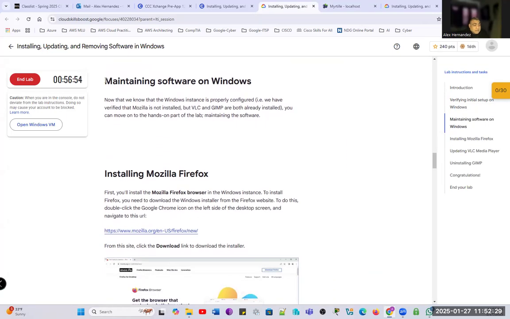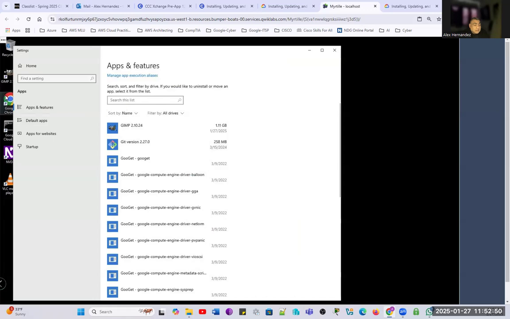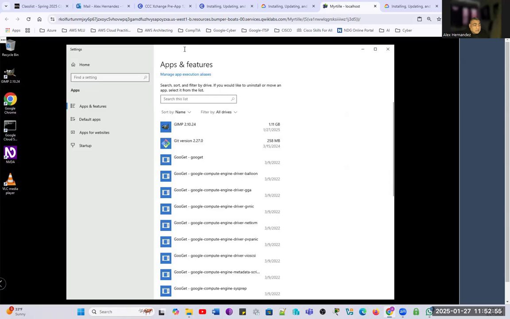So maintaining software is just about installing, updating, removing software. That's the task we are gaining here. So the first task we will be doing is installing Mozilla Firefox. They are suggesting to go to this website, so I'm just going to go ahead and copy this link, bring it to the virtual machine. I need to open a browser inside the virtual machine, of course.